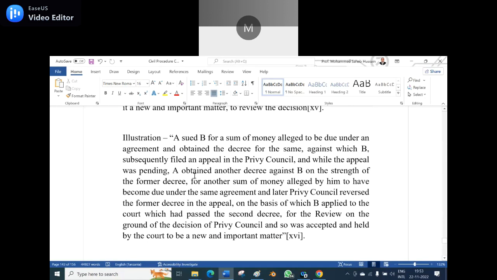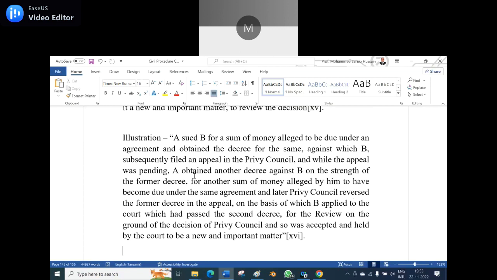The illustration given here is: A sued B for a sum of money alleged to be due under an agreement and obtained a decree for the same, against which B subsequently filed an appeal in the Privy Council. While the appeal was pending, A obtained another decree against B on the strength of the former decree for another sum of money alleged by him to have become due under the same agreement. Later, the Privy Council reversed the former decree in the appeal, on the basis of which B applied to the court which had passed the second decree for review on the ground of the decision of the Privy Council, and so it was accepted and held by the court to be a new and important matter.